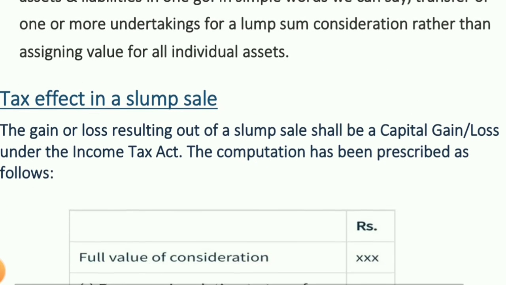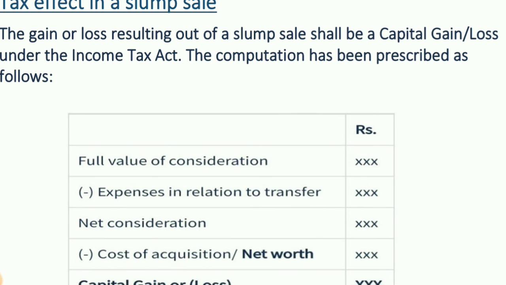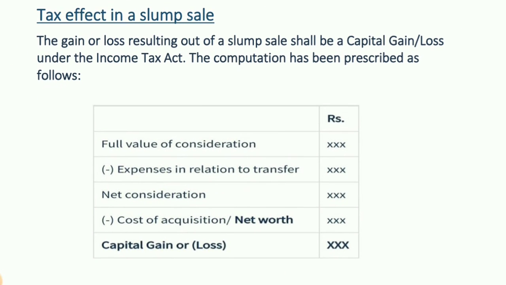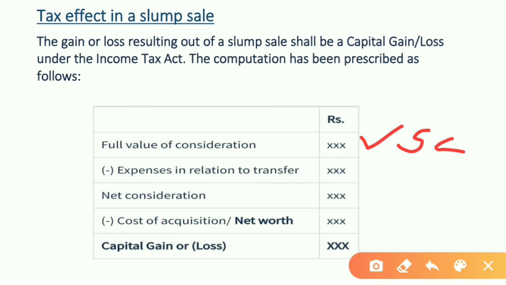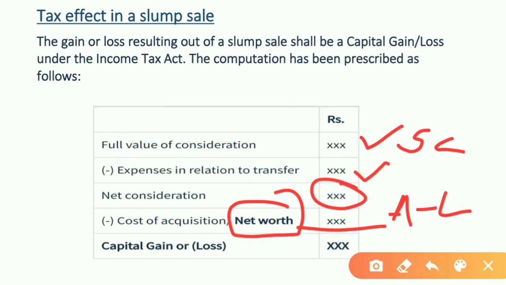Now its taxation effect. Here the formula is to calculate the tax. First of all, we will take the full value of consideration, that is sale consideration. Then from that we will deduct the expenses, whatever the expense of transfer is. What comes is net consideration. From that amount we will deduct the net worth. Net worth is assets minus liabilities. We have to discuss in detail how to calculate the net worth. Whatever comes will be capital gain or loss.